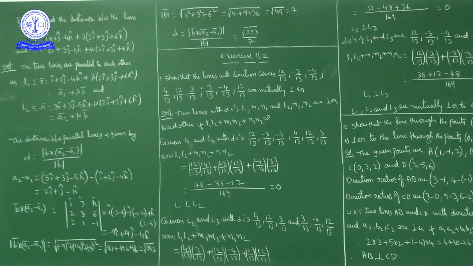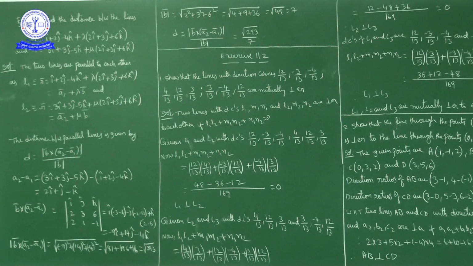So first of all, A2 minus A1. What is A2? A2 is 3i cap plus 3j cap minus 5k cap, minus A1, which is i cap plus 2j cap minus 4k cap. Now this subtraction: 3i cap minus i cap is 2i cap, 3j cap minus 2j cap is j cap, minus 5k cap plus 4k cap is minus k cap. So A2 bar minus A1 bar is 2i cap plus j cap minus k cap.